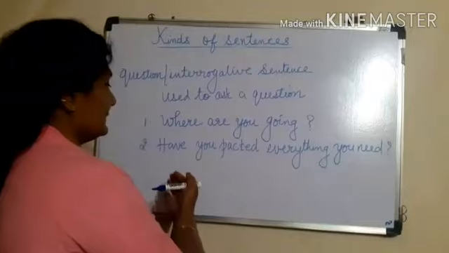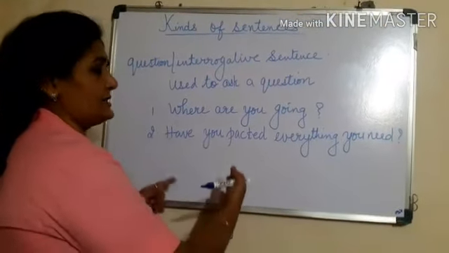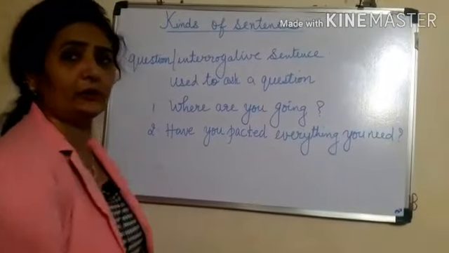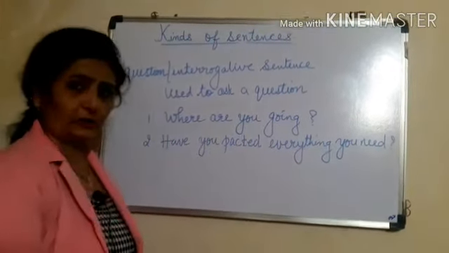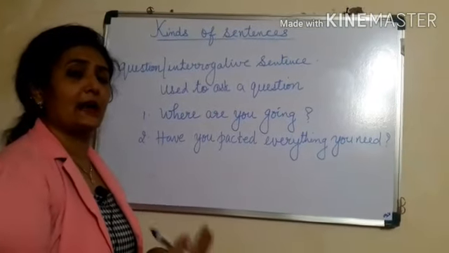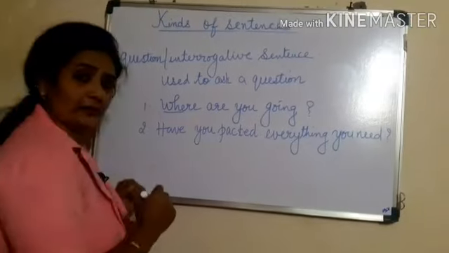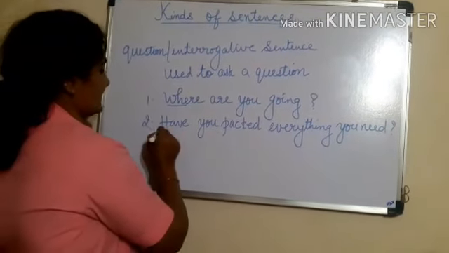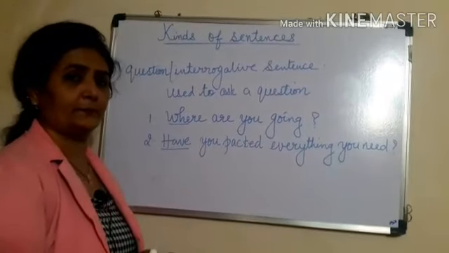Here it is asked whether he or she has packed everything that he or she needs. So this is also a question. Questions are of two types. One is with the WH words and the other questions can be formed with the auxiliary verbs.